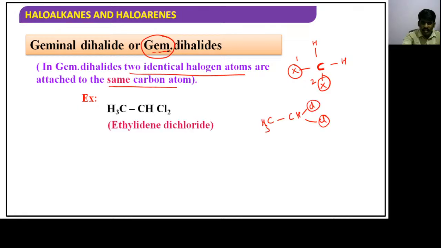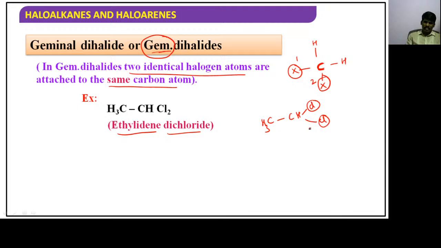Let's make a look on it. Here they have given ethylidene dichloride. That ethylidene dichloride, you can observe it here. Same I have given over here. Explanation: CH3CHCl2. This is the explanation given. Ethylidene dichloride. This is an example of a geminal dihalide. If you give the IUPAC name, at first carbon only two halogens are there. That's why 1,1 dichloroethane. 1,1 dichloroethane, that is said to be ethylidene dichloride. 1,1 dichloroethane is IUPAC name. It is a common name, guys.